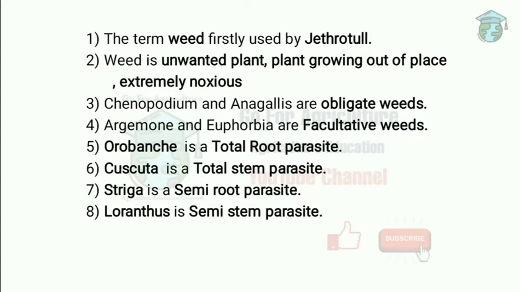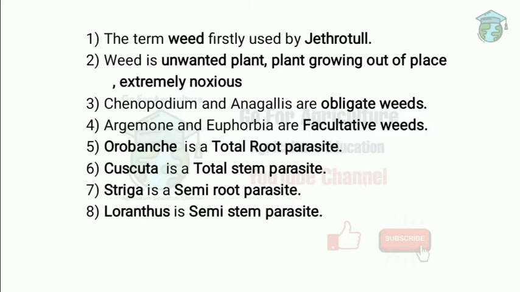Next question, what is weed? Weed is generally an unwanted plant growing where it is not required, that is, a plant out of place, and it is extremely noxious. That is, we can say it is useless, unwanted or a poisonous plant. Next one, Chenopodium is a weed, and Anagallis are obligate weeds. Now we have to know what obligate weeds are. These weeds grow only in association with man and agriculture, so they are never found in wild form.